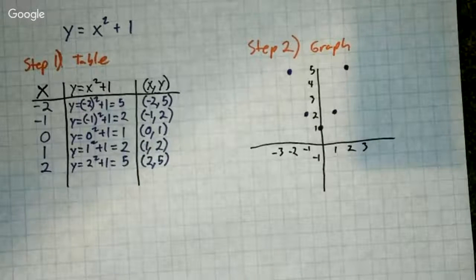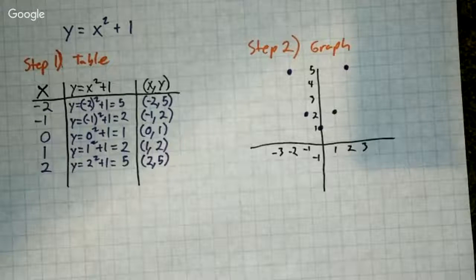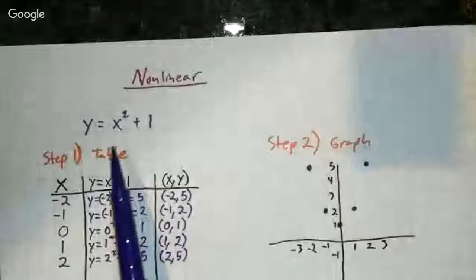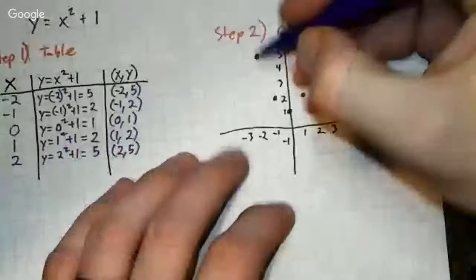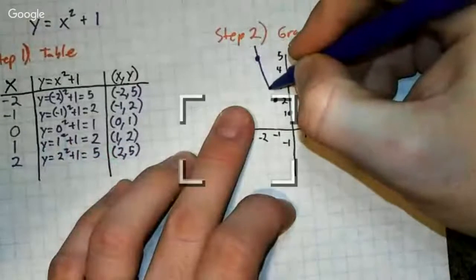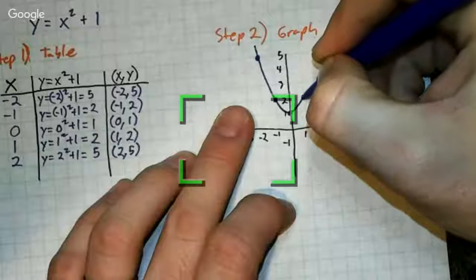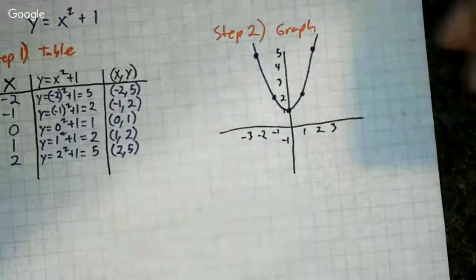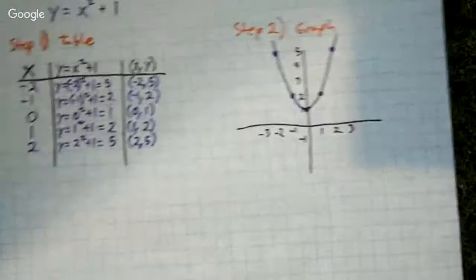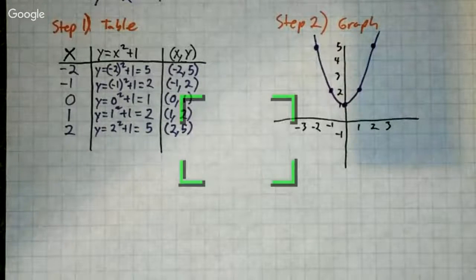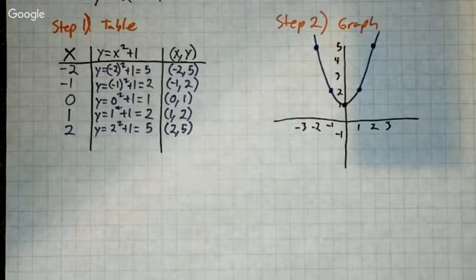And you'll see this is a very different type of graph now. Again, since there's nothing telling us it's not, we are going to connect all of these. This is going to be continuous because it doesn't say that this has to be a whole number. So we're going to go ahead and draw a line. This time it's not going to be a straight line. It's going to be a curve, which is a nonlinear graph. But it's the same strategy we use to make sure we see that graph.